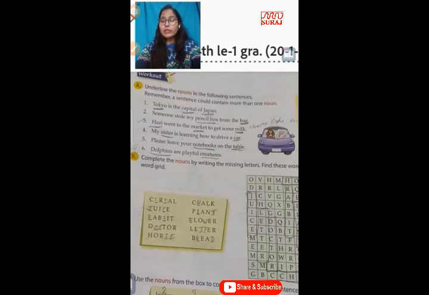You can find more than one noun. So the first sentence is: Tokyo is the capital of Japan. Now you have to focus on the names. In this, Tokyo, capital and Japan, these all are your nouns.